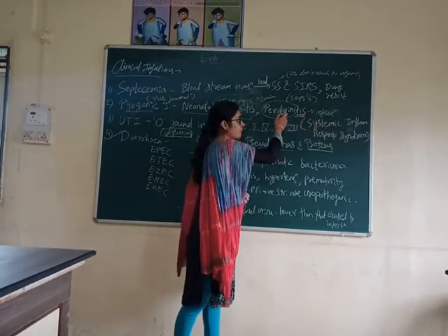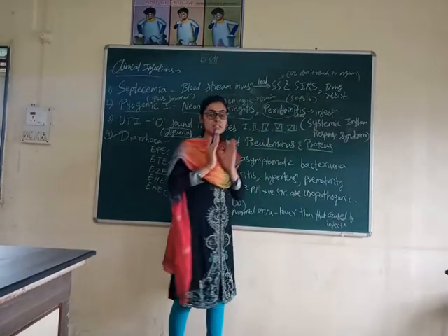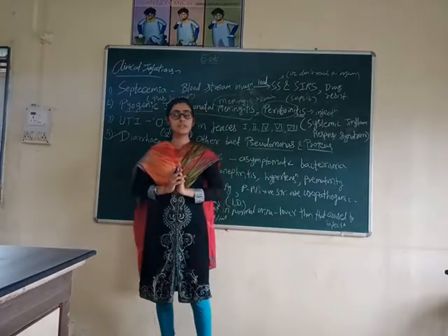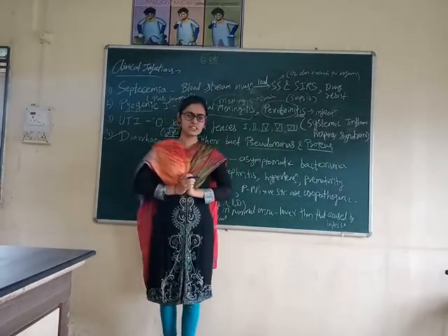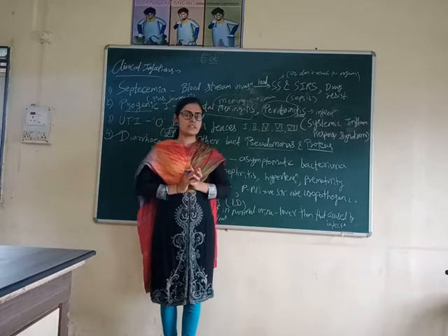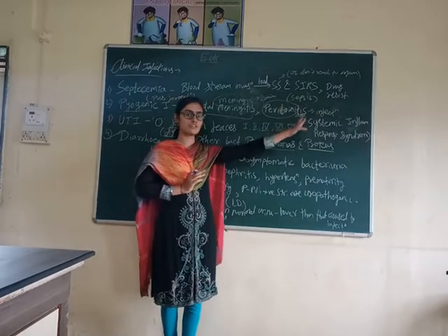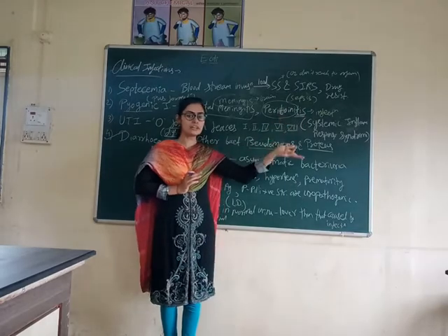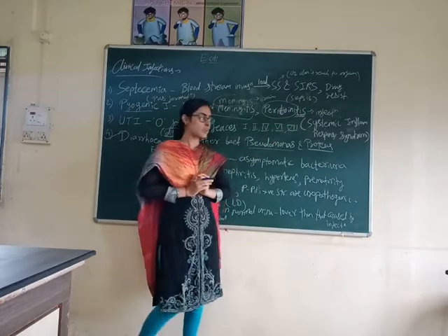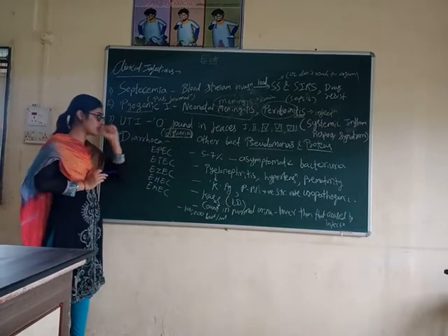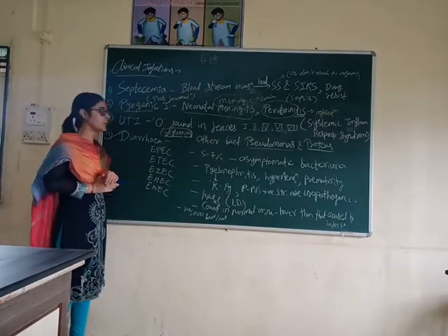Infection of what? Of the peritoneum. What is the peritoneum? The peritoneum is the cavity or lumen, we can say. There is infection of the peritoneum or the lumen, which ultimately leads to diarrhea. So that is pus formation or pyogenic infection.